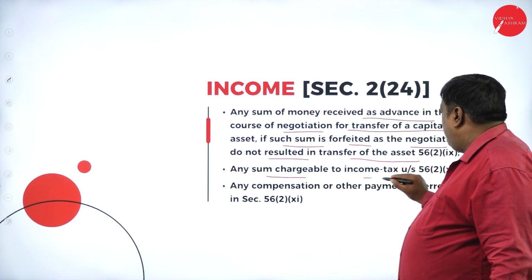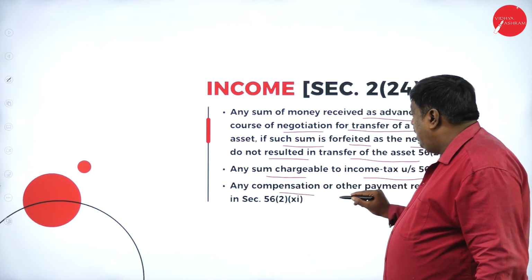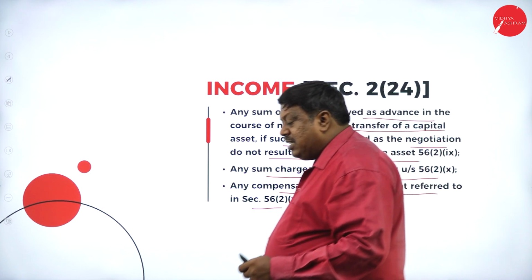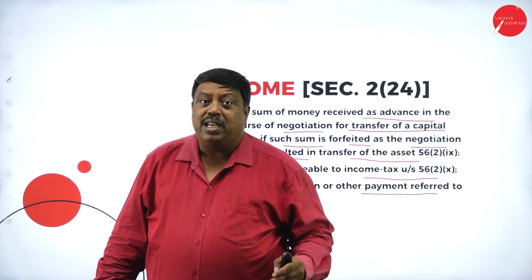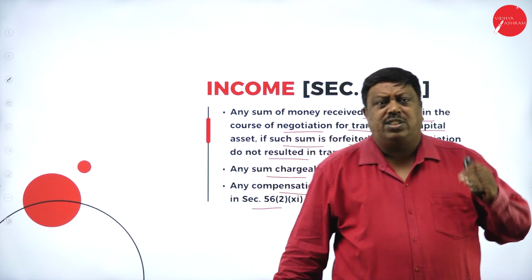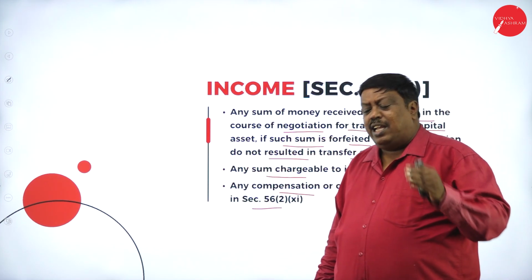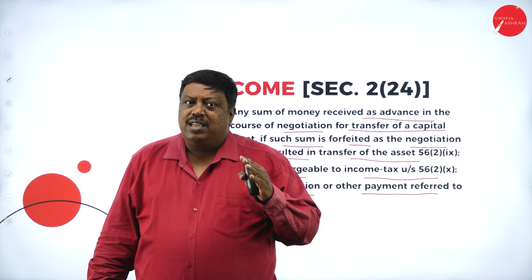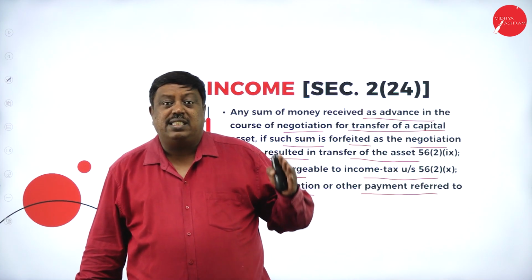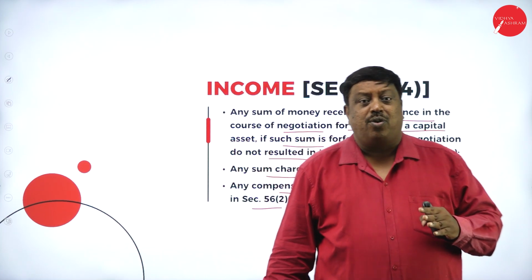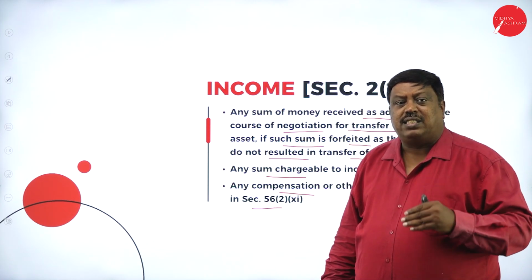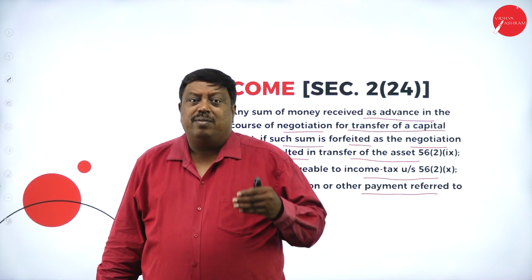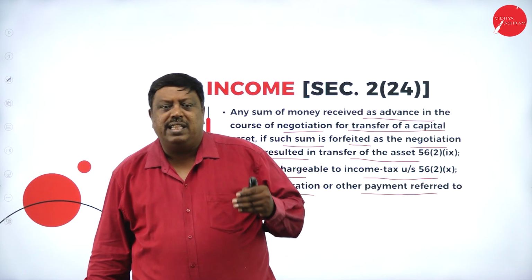Any sum chargeable to income tax under section 56, any compensation or other payments referred to in section 56(2) subclause 11, is taxable in the hands of the person. And normally, whatever income they are receiving from any source is treated as income and taxable under the Income Tax Act 1961, and it is treated as income under section 2 subclause 24. Any amount from anywhere, received regularly or on an irregular basis, is treated as income and is taxable in the hands of the person.